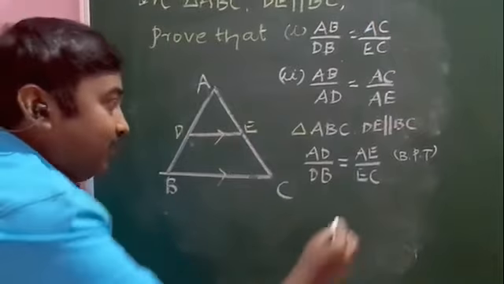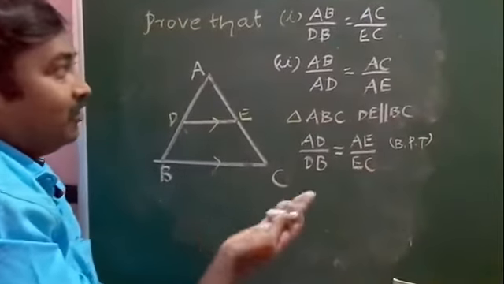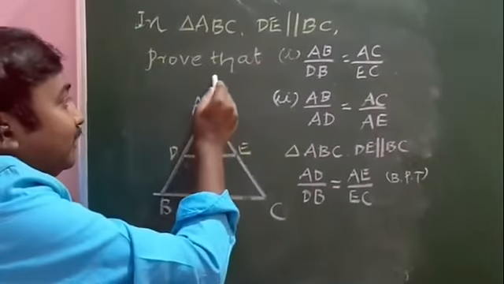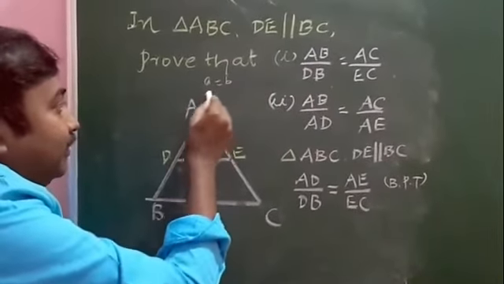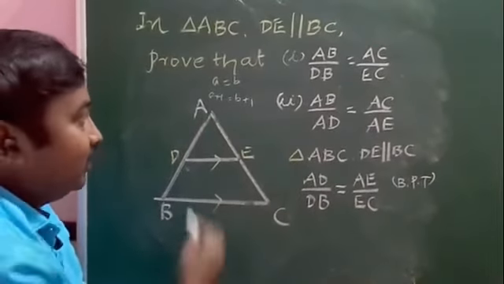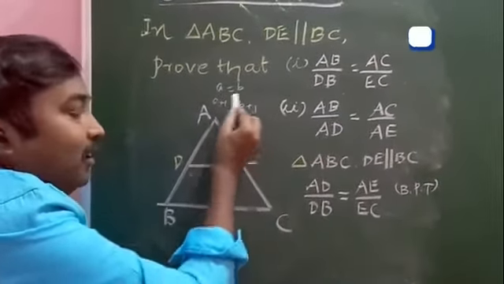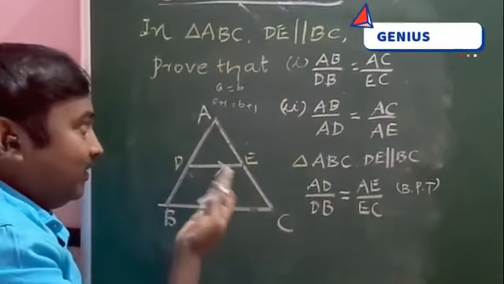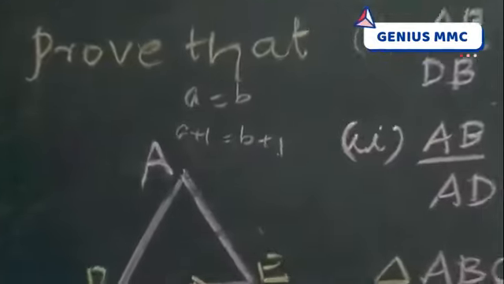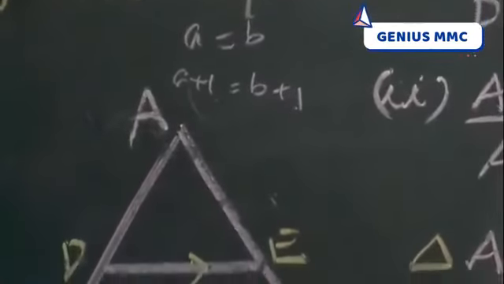Next, in any equation, I think you have learned in the 8th and 9th standard, if A is equal to B, you add 1 to LHS, RHS also we should add 1. If equals are added to equals, the wholes are equal. For example, 5 is equal to 4 plus 1.